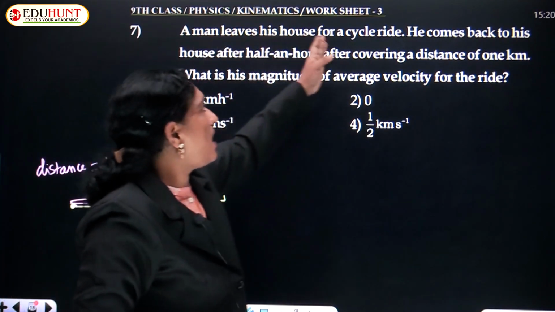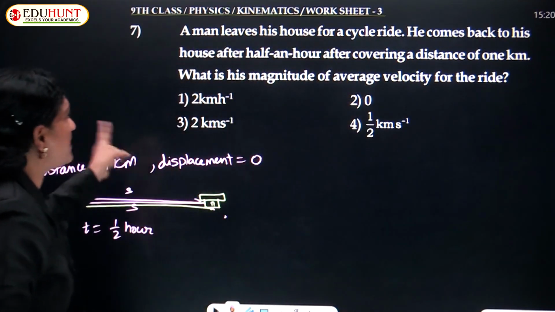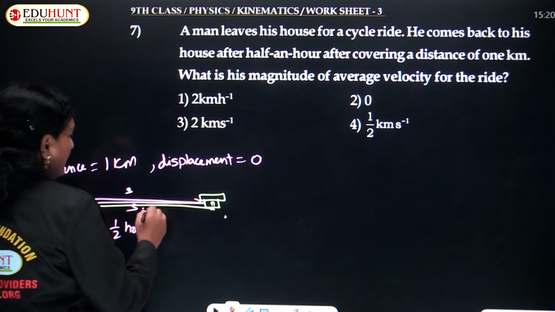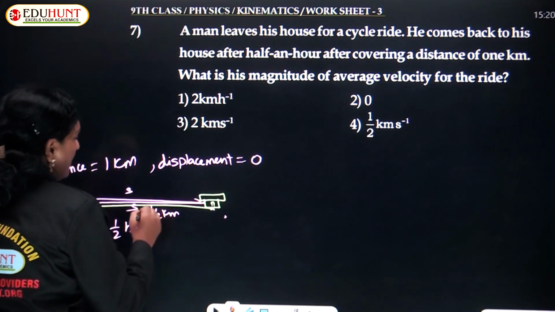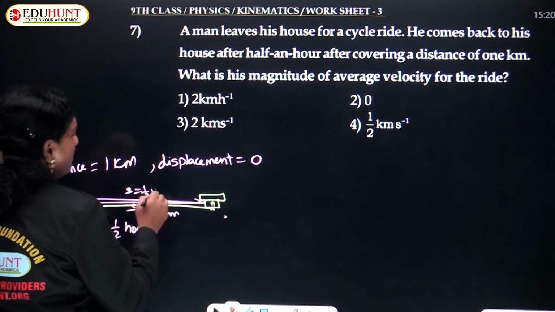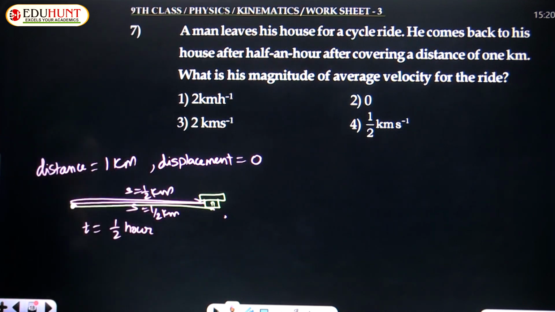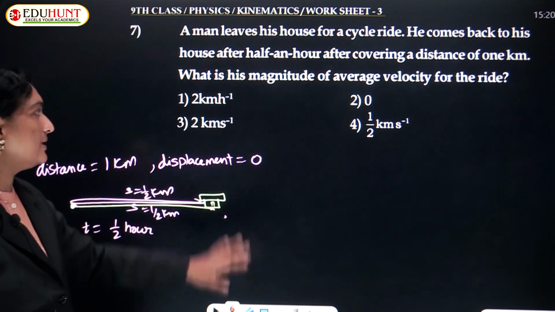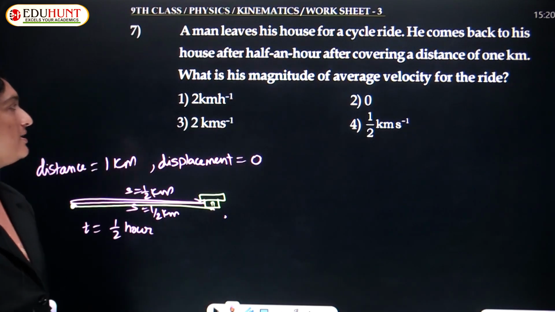A man leaves his house for a cycle ride. He comes back to his house after half an hour, covering a distance of 1 kilometer. That means here he goes half a kilometer and back half a kilometer. Total distance covered is 1 kilometer. But initial position and final position remain the same. Displacement is 0. This is the given condition.